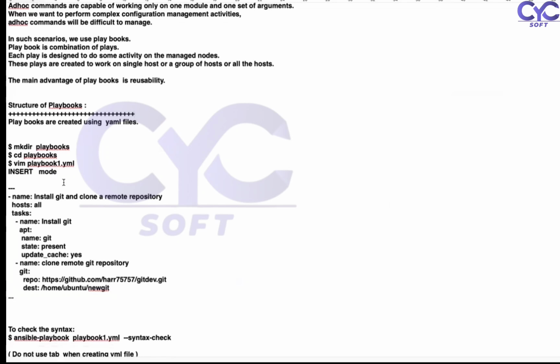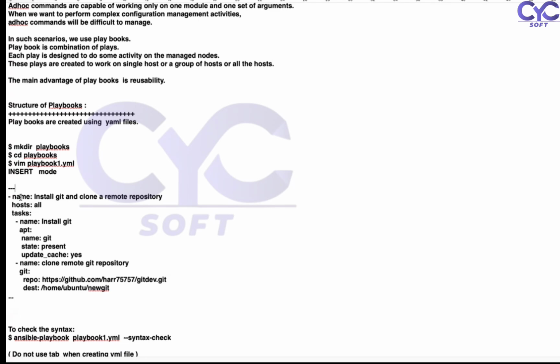Here you need to notice one thing: whenever you're working with playbooks, this is called a parent node. Whatever you see, those three lines are called a parent node. Here we are going with the requirements like name, host, and task.